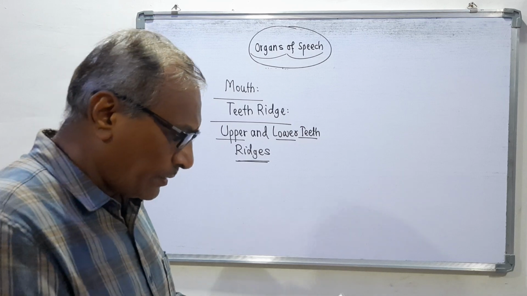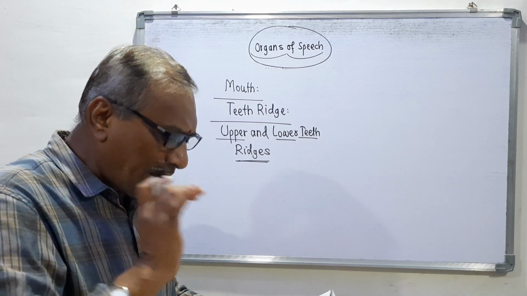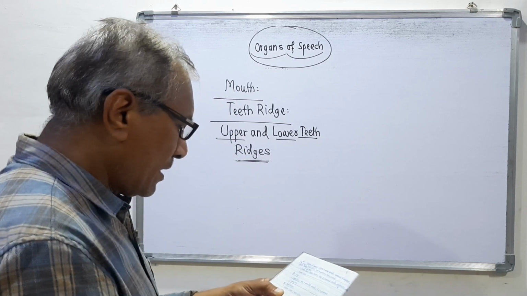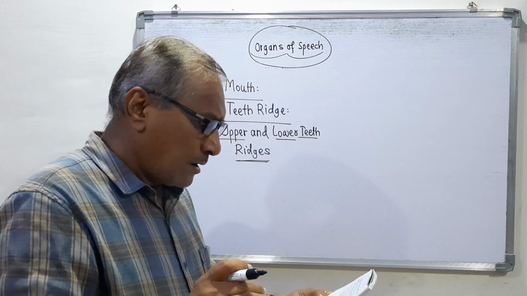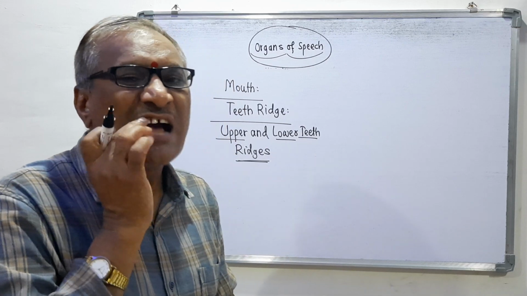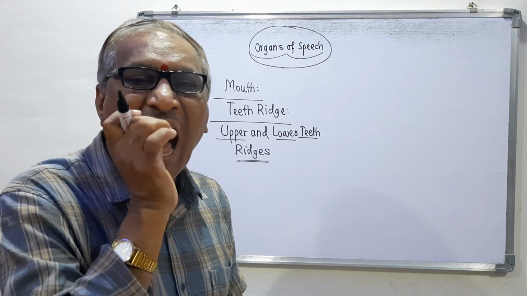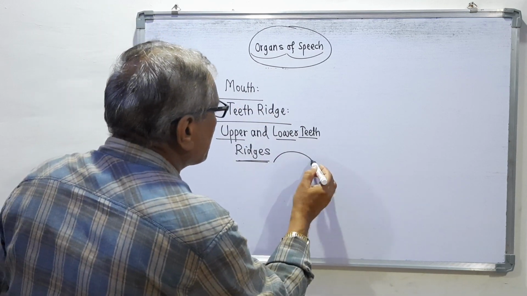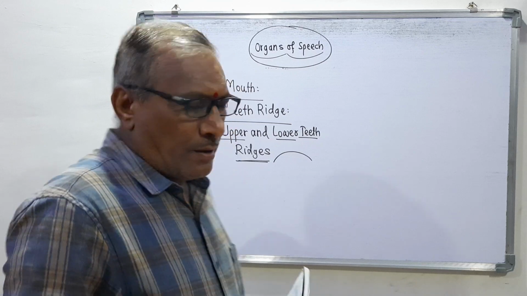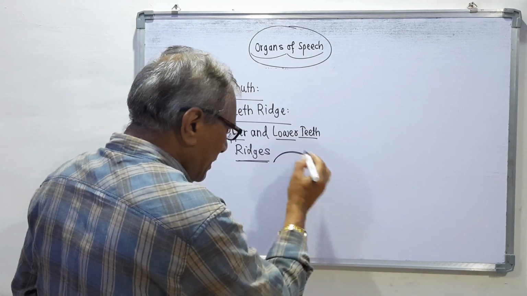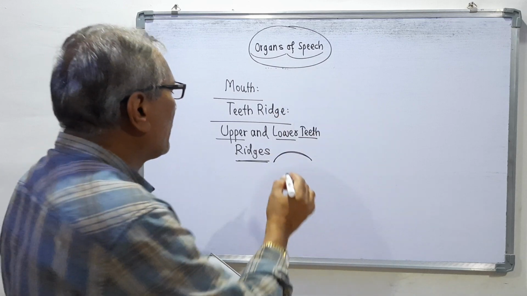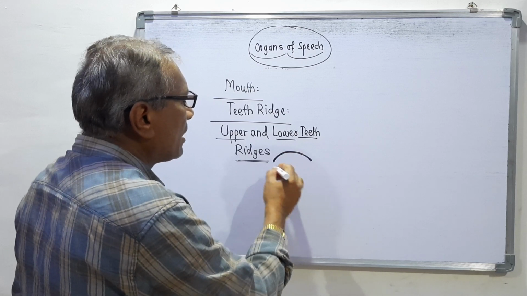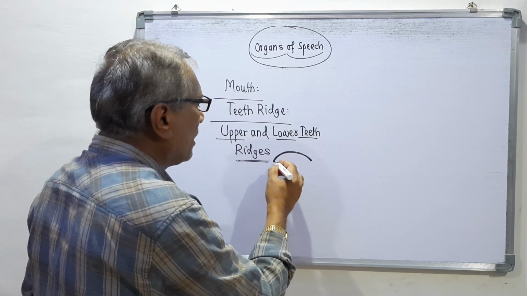So remember, the convex part of the mouth roof is the upper teeth ridge. Teeth ridge means this particular part, which is a round part, like a half circle.